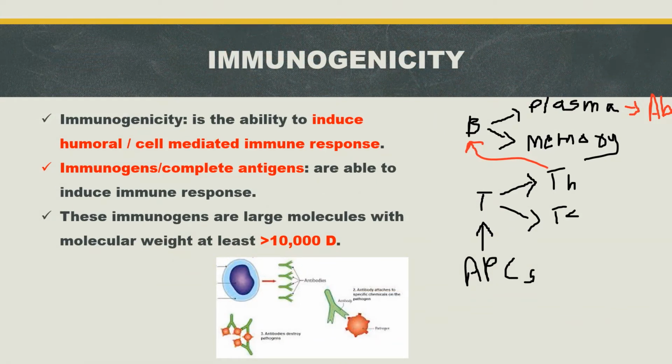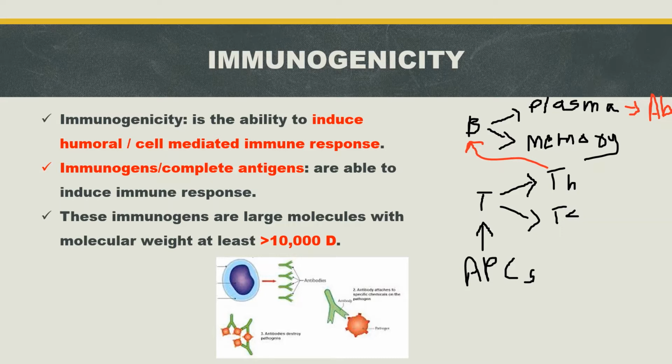Immunogenicity. What is meant by immunogenicity? Immunogenicity is the ability to induce humoral or cell-mediated immune response. Humoral means antibody-mediated. Antibodies are produced by B cells. Cell-mediated immune response means it is mainly mediated by T cells. As we know, in the adaptive immune system, there are two types of cells, B cells and T cells.